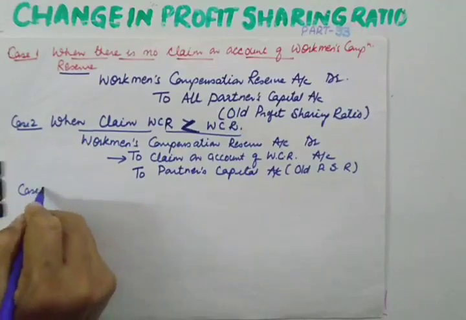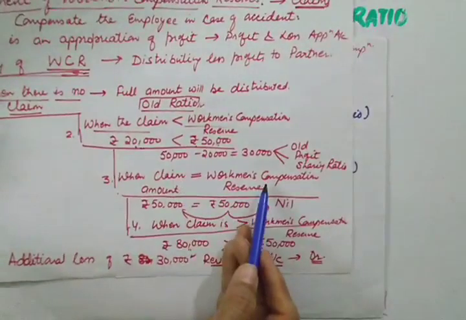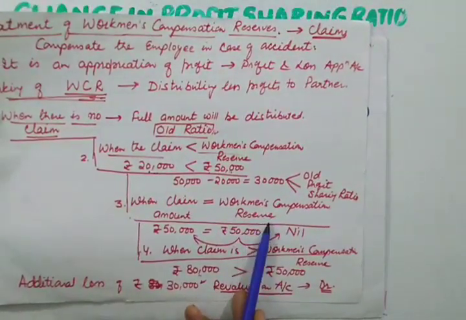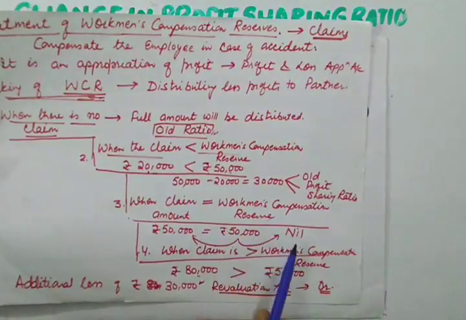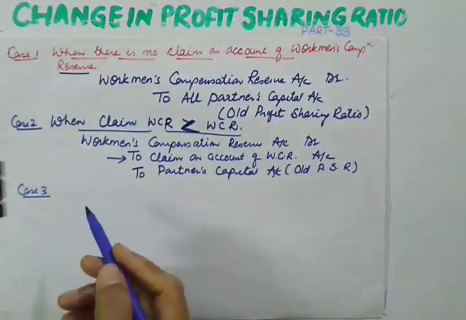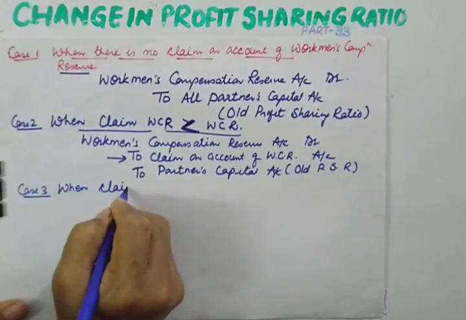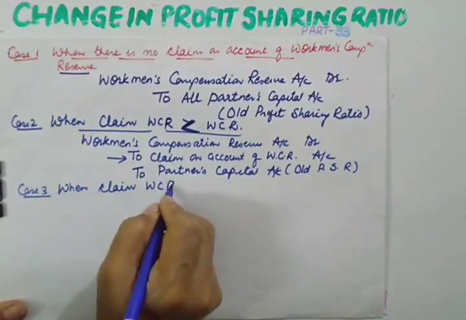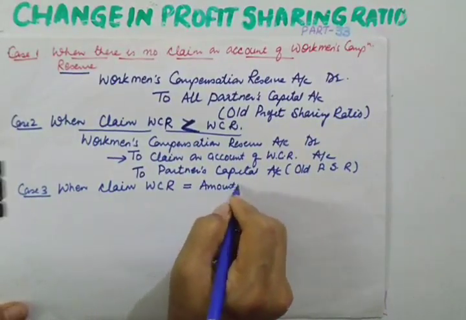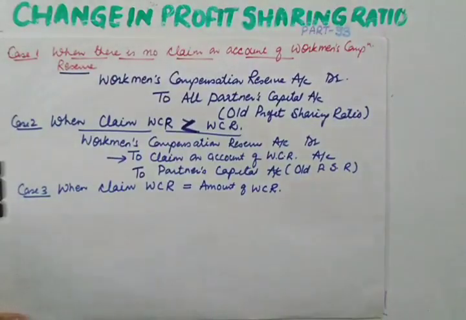Now case 3. What is there in case 3? When the claim is just equal to workman compensation reserve. It doesn't mean that you don't have to pass any entry. Entry will be done, but no amount will be transferred to partners' capital. So when claim on account of workman compensation reserve is just equal to the amount of workman compensation reserve, what is to be done?